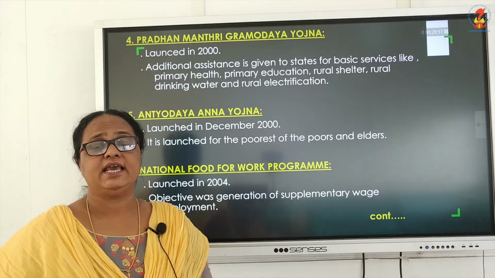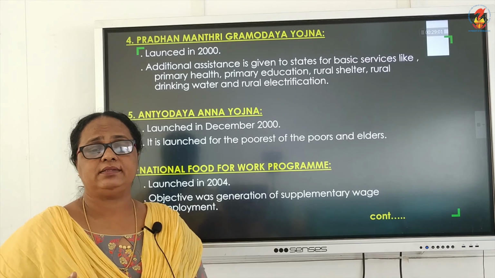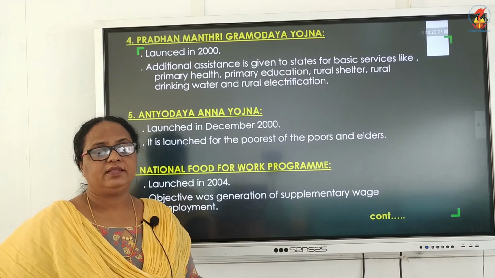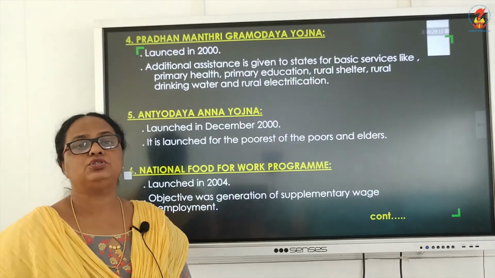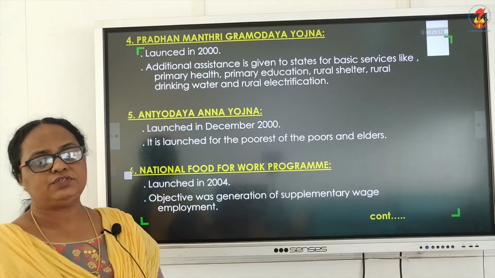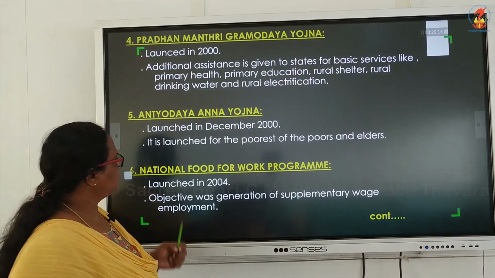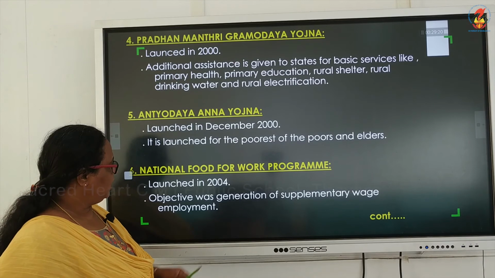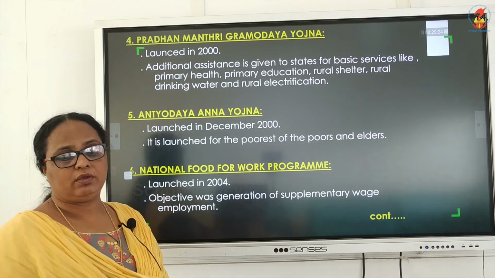The fourth one is the Pradhan Mantri Gramodaya Yojana, which was launched in 2000. Additional assistance is given to some of the states for basic services like primary health, primary education, rural shelter, etc. Then we have the fifth one, Antyodaya Anna Yojana, launched in 2000 for the poorest of the poor. Then we have the National Food for Work Program, launched in 2004. Its objective was generation of supplementary wage employment.